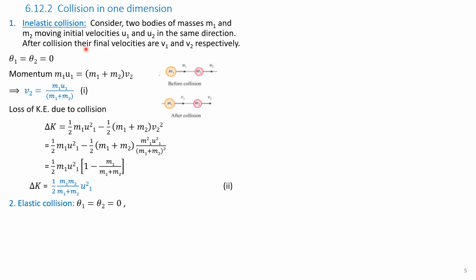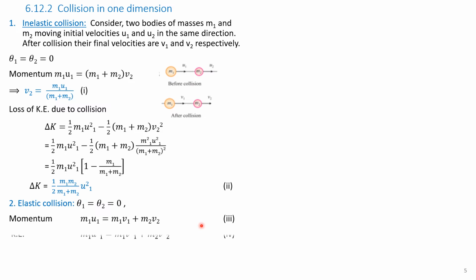Now we will go on to discuss elastic collision. In elastic collision also, theta 1 is equal to theta 2 equal to 0, because it is one dimension and the motion is in a straight line. Therefore, writing the momentum equation, M1 U1, the momentum before collision, equals the momentum after collision, that is, on the right hand side, M1 V1 plus M2 V2.